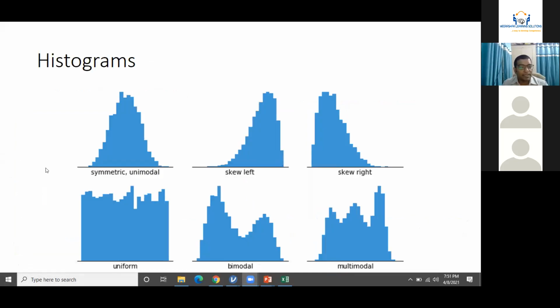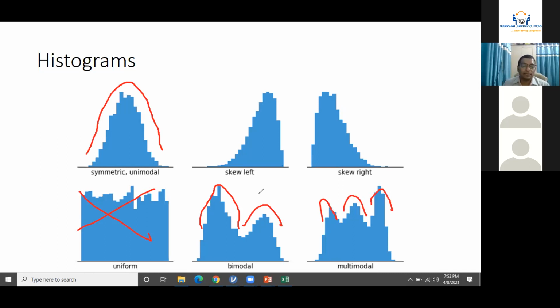Okay. Then these were about histograms. We already had a discussion on histograms. So if your data is symmetrical unimodal, it is this kind of bell-shaped curve. Skewed left is negatively skewed data. Skewed right is positively skewed data. This data is completely useless. This data is bimodal. So probably one curve is this way, and probably two modes are available in this data. Proceeding for parametric analysis will not be a good idea. This data is multimodal.